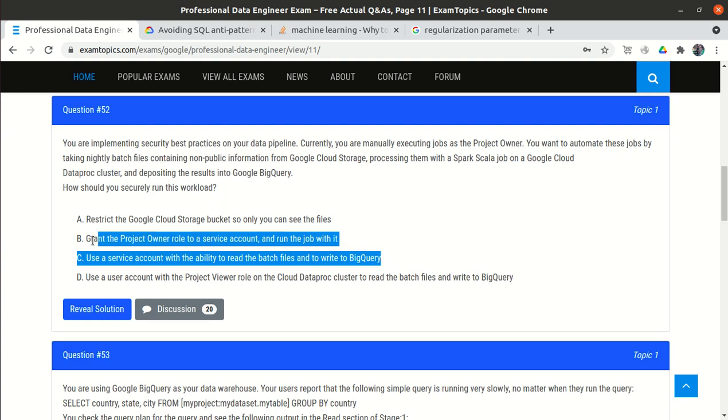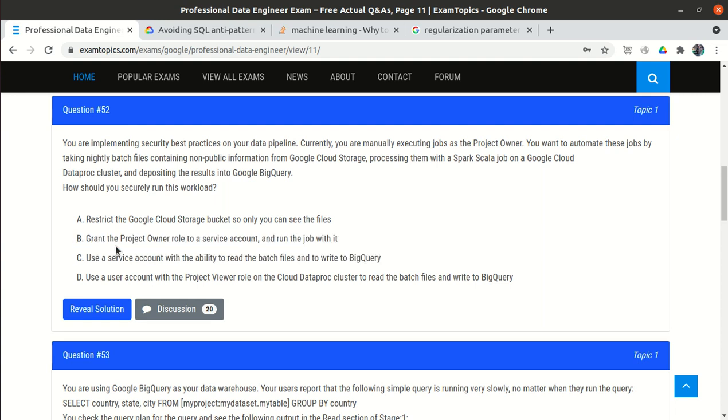To me, if we give the access as per option B, this will work. And if we give the access as per option C, this might work, because it is not mentioned that we have to provide the execution of the Dataproc jobs, right? But option B gives the project owner role, which generally is not recommended as it is a high level of role. Because of that I thought of choosing option C.